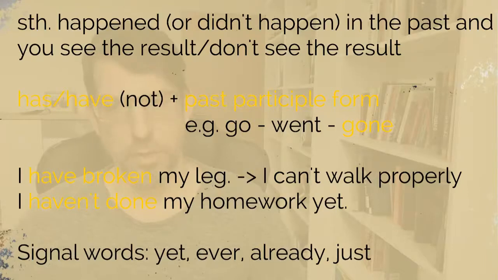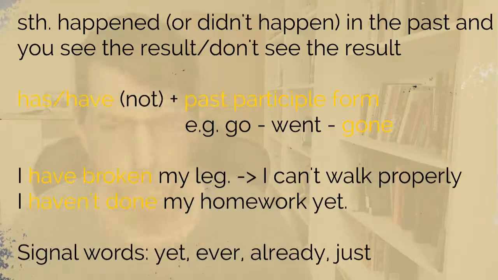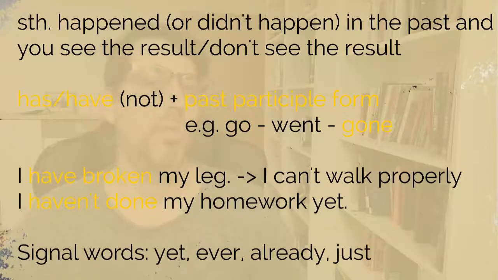You form it with has or have plus the past participle form. That, again, you have to learn. In our case here, for example, it would be go, infinitive, went, simple past form, and past participle form, gone. Signal words very often, but sometimes also used with other tenses, but primarily (hauptsächlich) used with the present perfect simple: yet, ever, already, just.